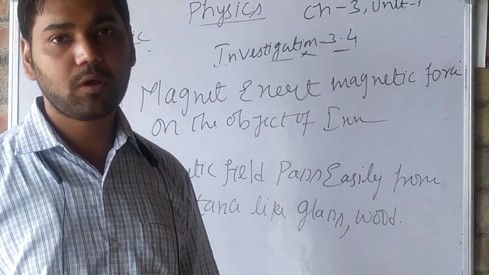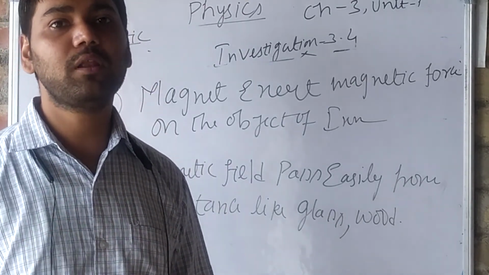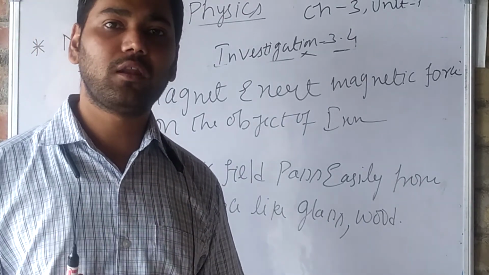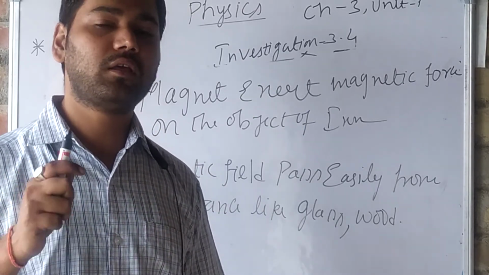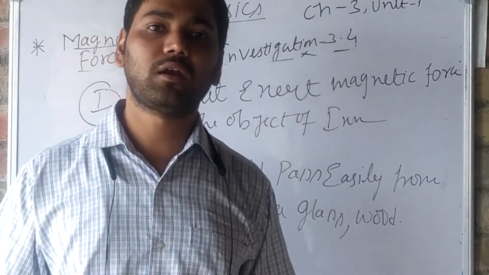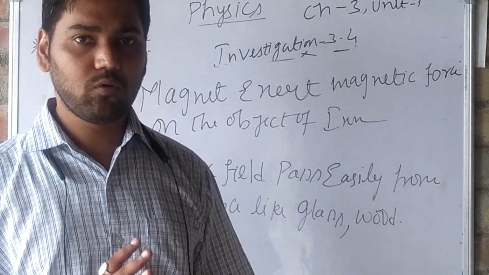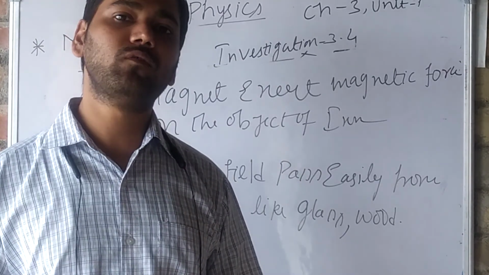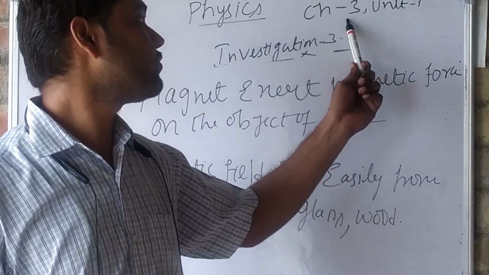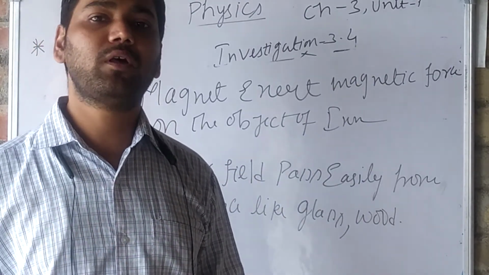The force by which the magnet attracts or repels objects of iron, cobalt, nickel and steel is known as magnetic force. Understand? So by this, the whole topics of this unit, that means chapter 3 unit 1, I have explained properly.